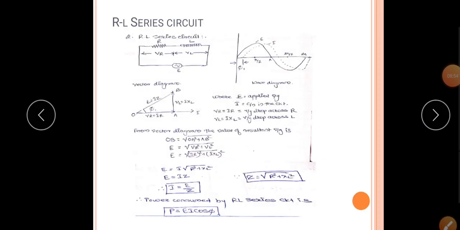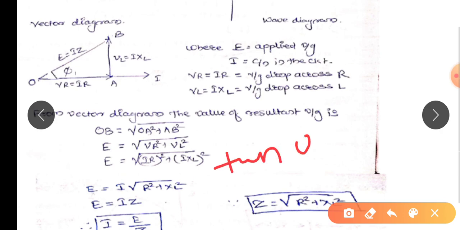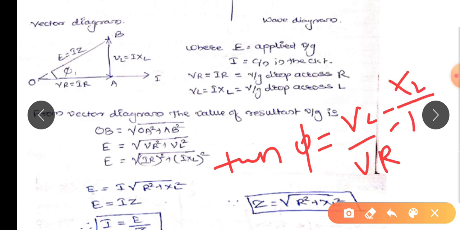The phase angle phi can be determined from the vector diagram, that is tan phi is equal to VL divided by VR. VL is nothing but I into XL, whereas VR is I into R. So I and I will get cancelled. So tan phi is equal to XL divided by R.